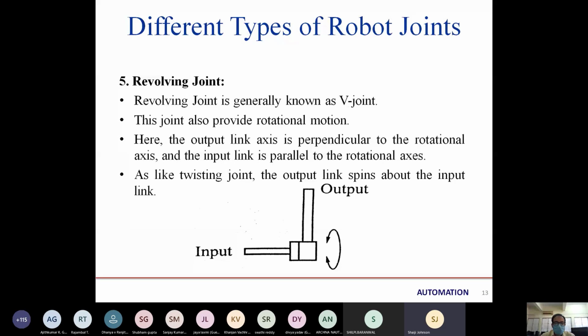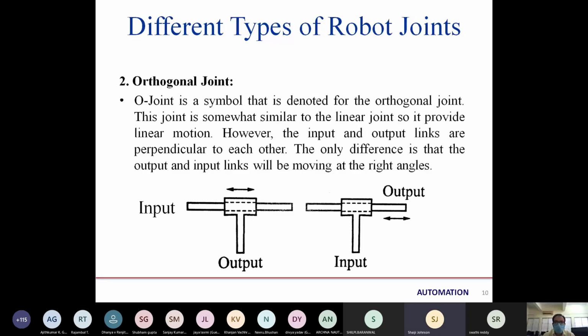Hi, sir. I have a query in orthogonal joints. Orthogonal joint, sir, is a linear joint, which is basically the input and output. No. Can you take that slide of those 2 pictures, the orthogonal joints pictures? Yes, sir. It moves along the axis. Okay. Yeah, there are 2 slides. The previous 2 slides, orthogonal joints.